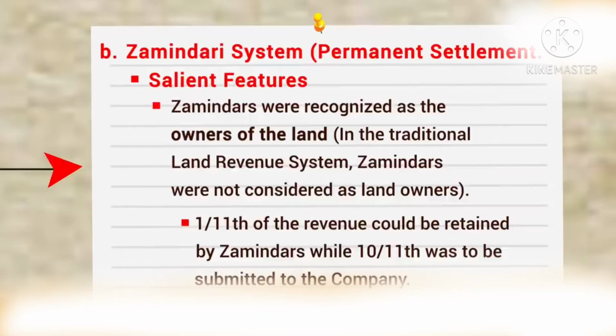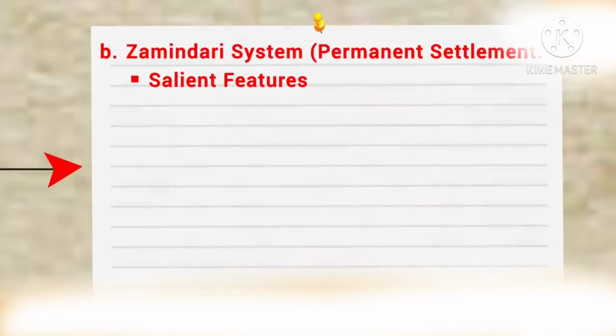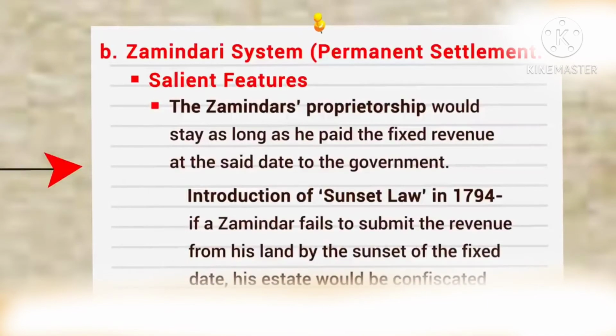Apart from this, the company made farmers even poorer by forcing them to grow commercial crops that were needed for their factories. All this resulted in the growth of bonded labor. If a zamindar failed to submit the revenue from his land by sunset on the fixed date, his estate would be taken away by the Britishers.